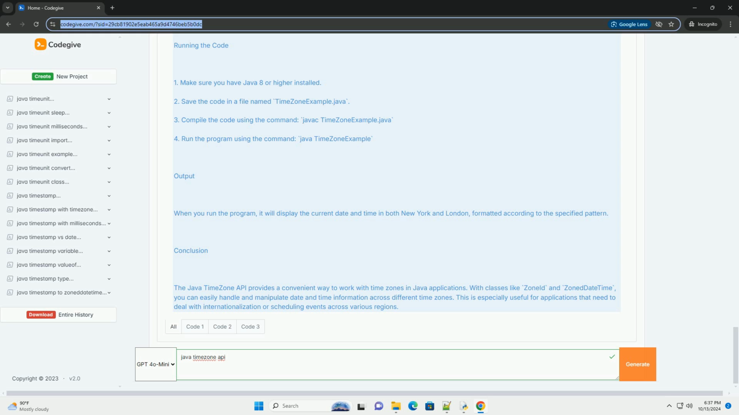Conclusion. The Java Time Zone API provides a convenient way to work with time zones in Java applications. With classes like ZoneId and ZonedDateTime, you can easily handle and manipulate date and time information across different time zones. This is especially useful for applications that need to deal with internationalization or scheduling events across various regions.